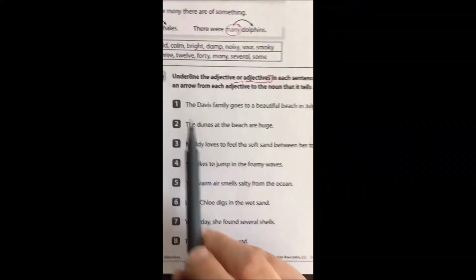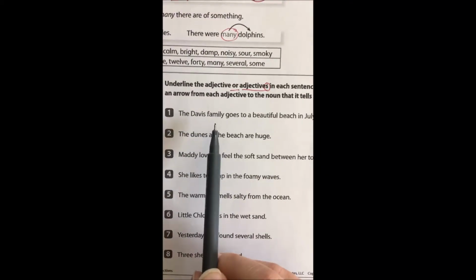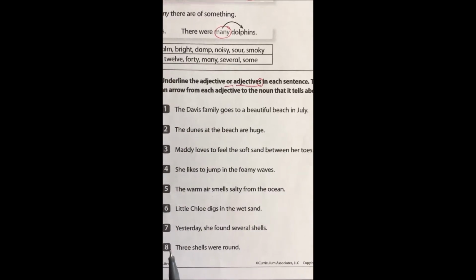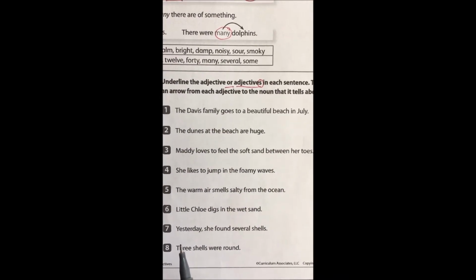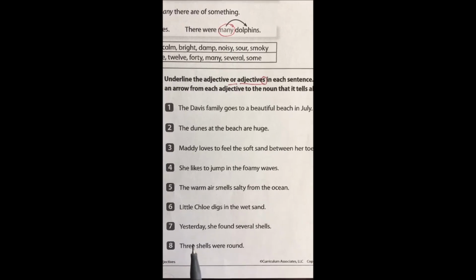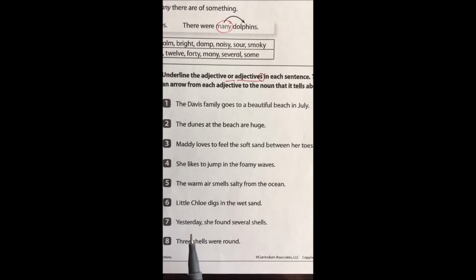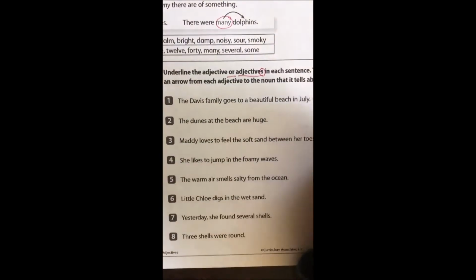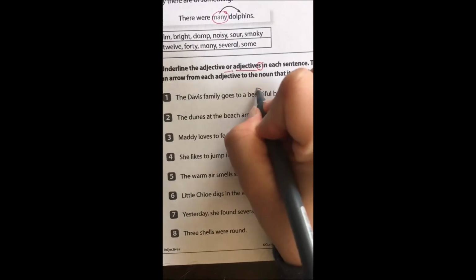So let's look at number 1. The Davis family goes to a beautiful beach in July. So I'm going to look at this one, and I see an adjective. I see a word that is telling what kind of something. In fact, I see 2, okay? One of them I see is beautiful.